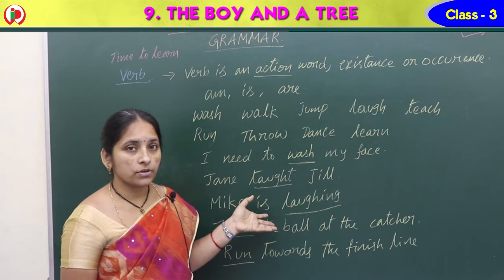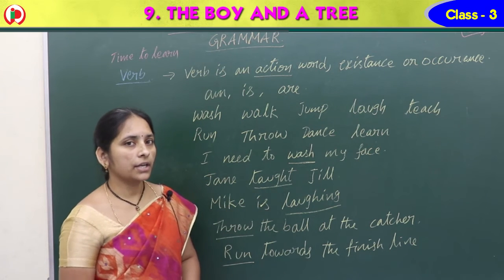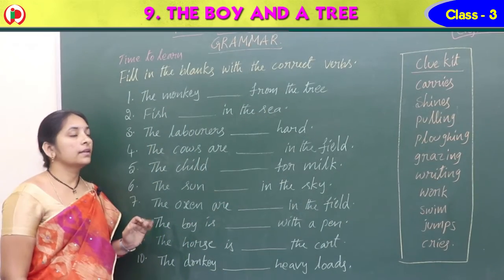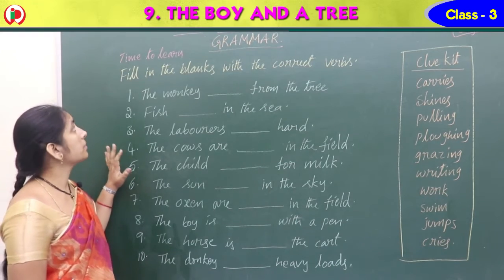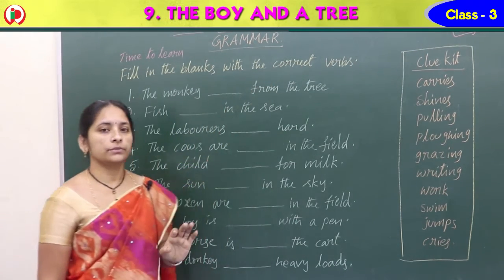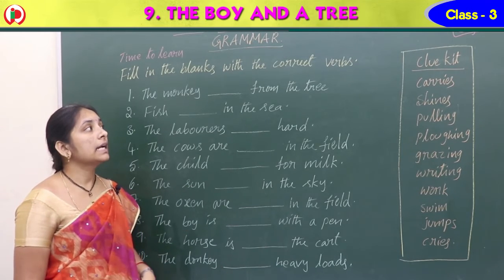Now I'll give some more sentences, so whatever verbs we get, we can find them. Let's do some exercise on this. Children, find the verbs. Fill in the blanks with the correct verbs. We should fill all these blanks, total 10 sentences, with the correct verbs.